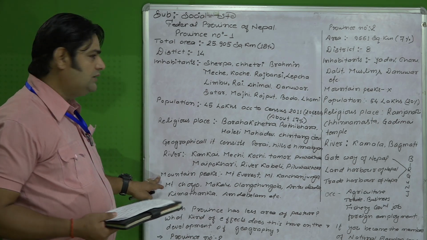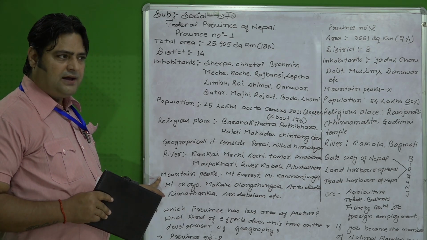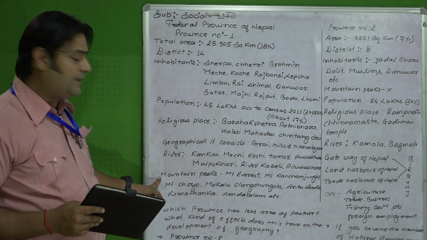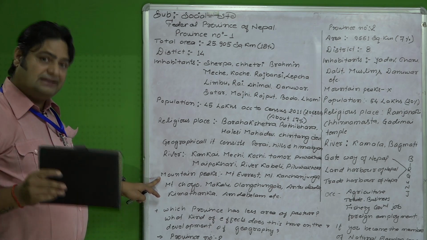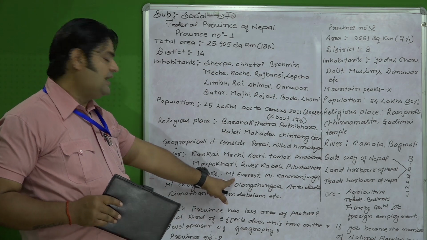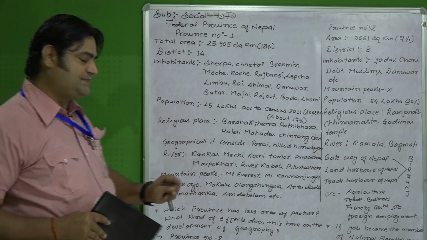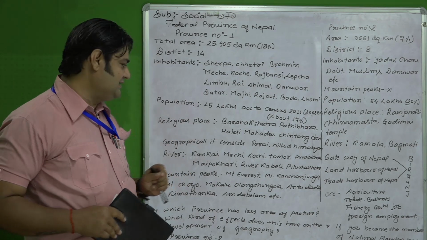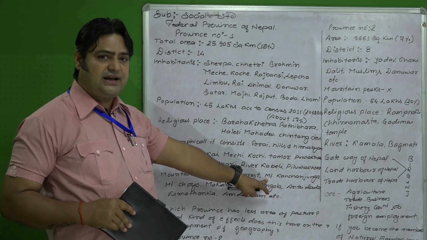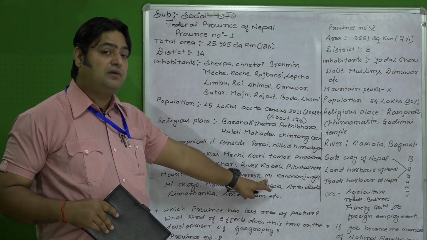Similarly, everybody knows that in all over the world there are 14 highest peaks, and 8 remain in this Nepal. Especially social study students know. I believe that you all know about these 14 peaks in this world, but 8 remain in Nepal. Okay. Mount Everest, the highest peak of the world, lies in our Nepal, and similarly the 3rd highest peak of the world also lies in our nation. That is the pride for us too. Mount Kanchenjunga is the 3rd tallest peak of the world, and the 2nd highest peak, Mount K2, lies in Pakistan.